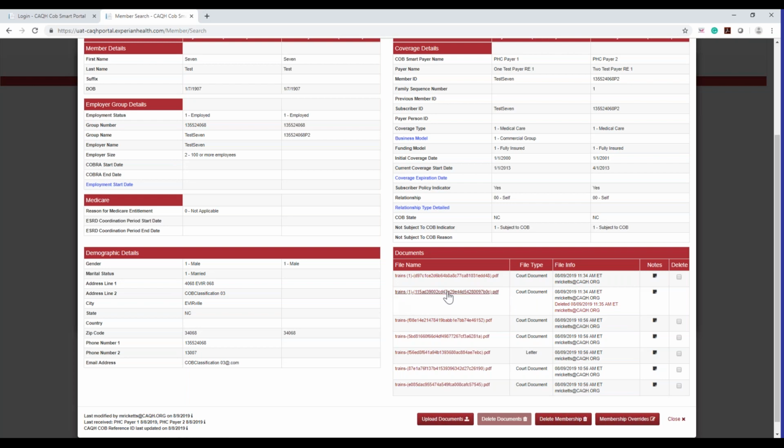However, the person from your plan who has uploaded it and other users from your plan will be able to see the tracking information here. And again, once it's deleted from your plan, you can still click on it and access it, even though the other payer is not able to access that document anymore because you have gone ahead and deleted it. I hope that helps for those that joined a little bit later.